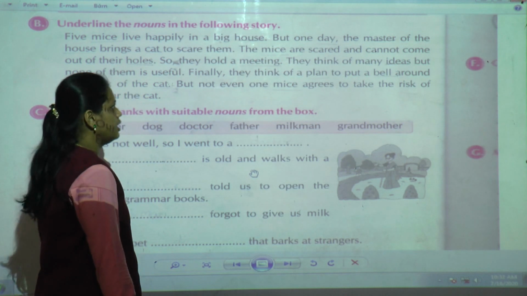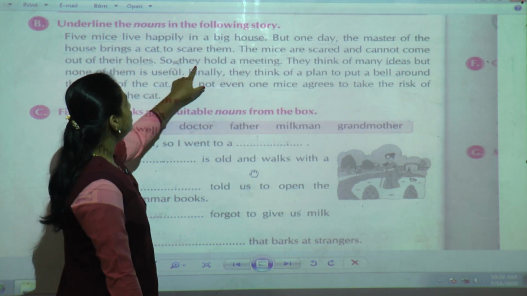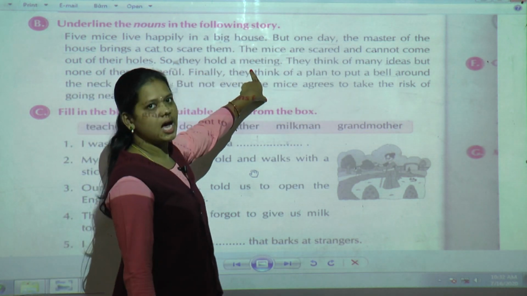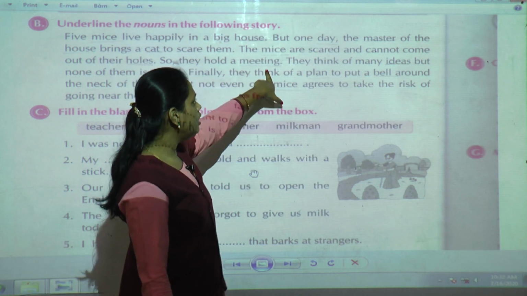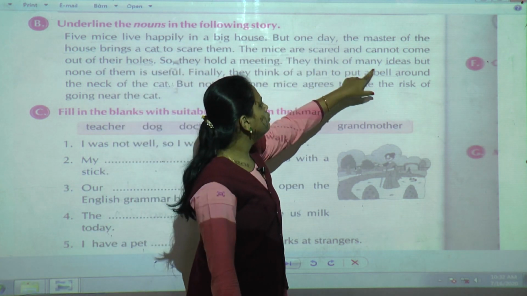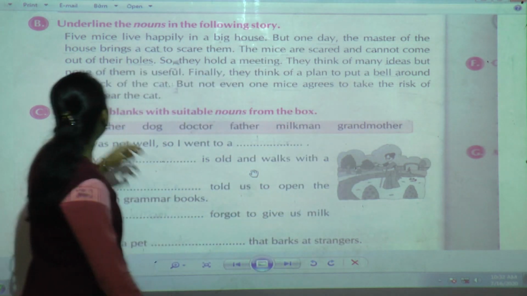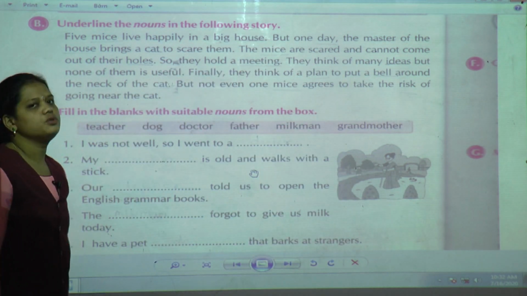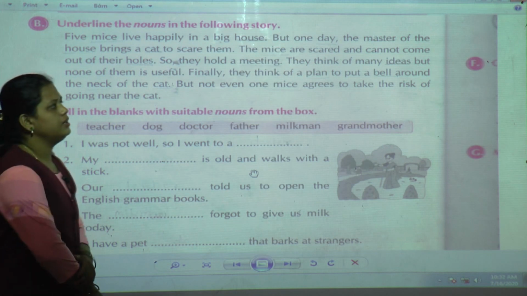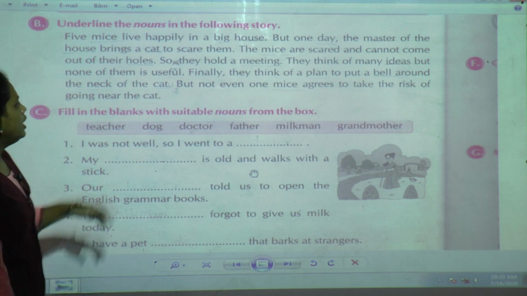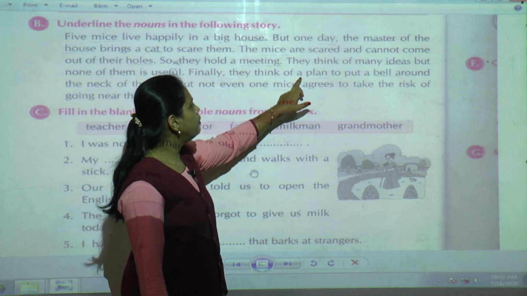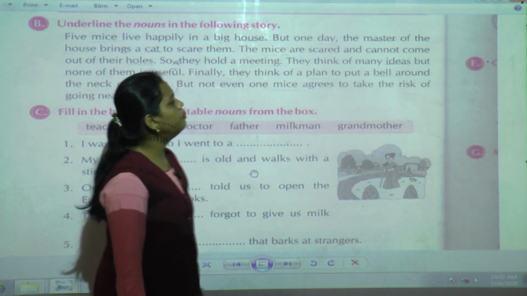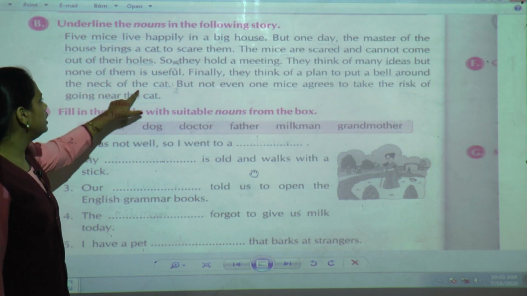Now in the fourth sentence, they hold a meeting. This meeting is a noun. They think of many ideas but none of them is useful. Idea is also a noun. Next, finally they think of a plan to put a bell around the neck of the cat.